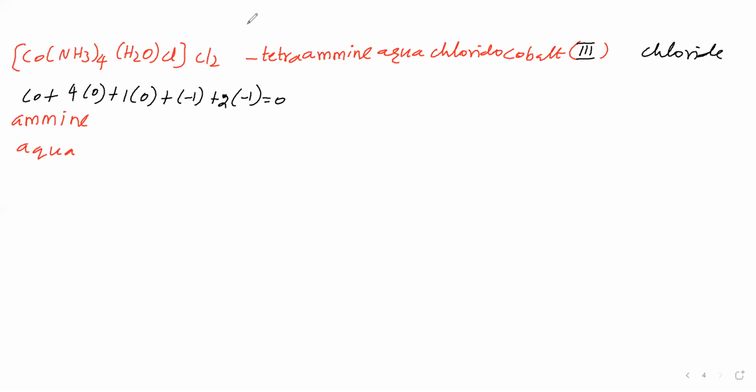Next complex we will take: K2[Zn(OH)4]. First, the cation K is there. Its name you say: potassium. Then leave some gap, then say the anion name, as the complex is an anion. In this anion, OH is called hydroxo.